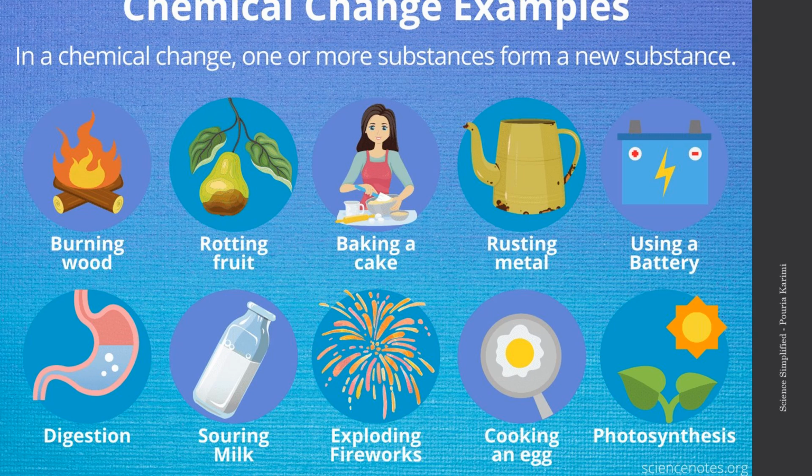We have wood and thermal energy reacting with each other to make ash and smoke. That is a chemical reaction. Why? Because we are getting new substances that have very different compositions and characteristics. Ash and smoke that we get at the end are very different from wood and thermal energy.